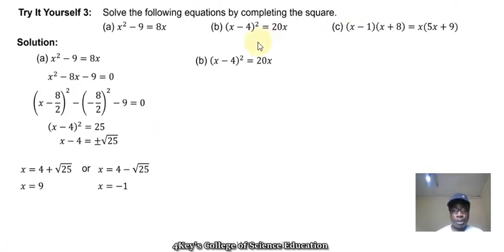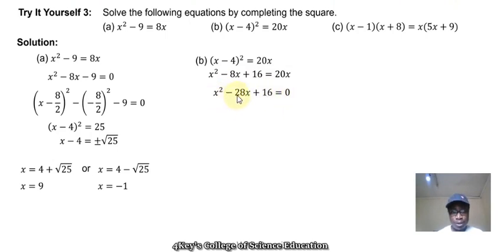So what I have to do is rearrange this in standard form, a quadratic expression. I have to expand this bracket and bring this 20x to this side. It becomes minus 20. So minus 8x minus 20 becomes minus 28x plus 16.